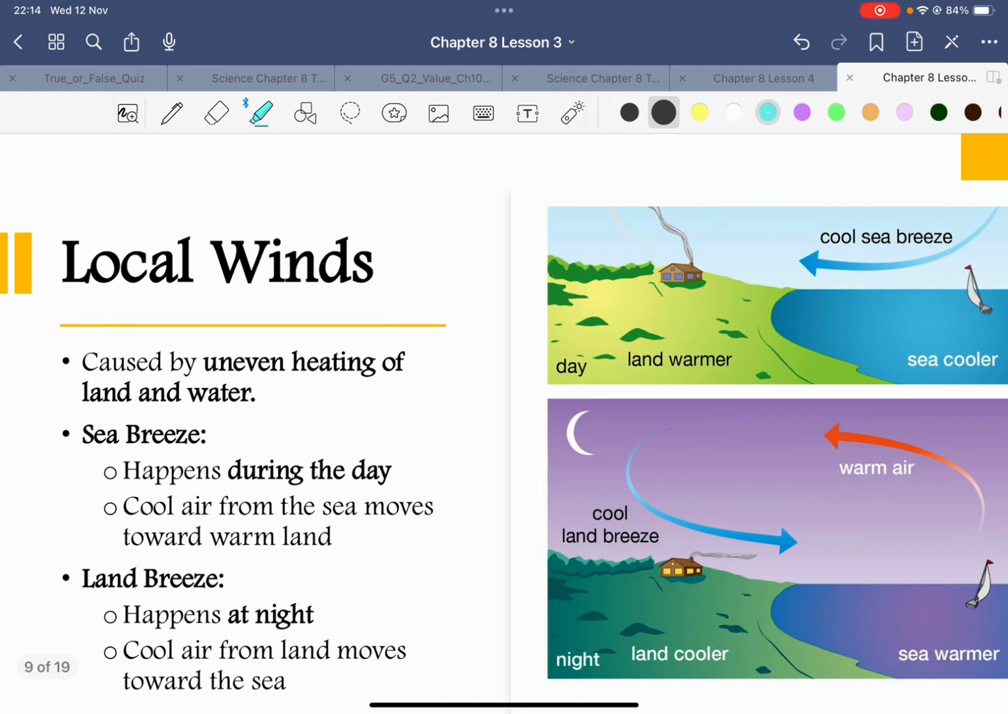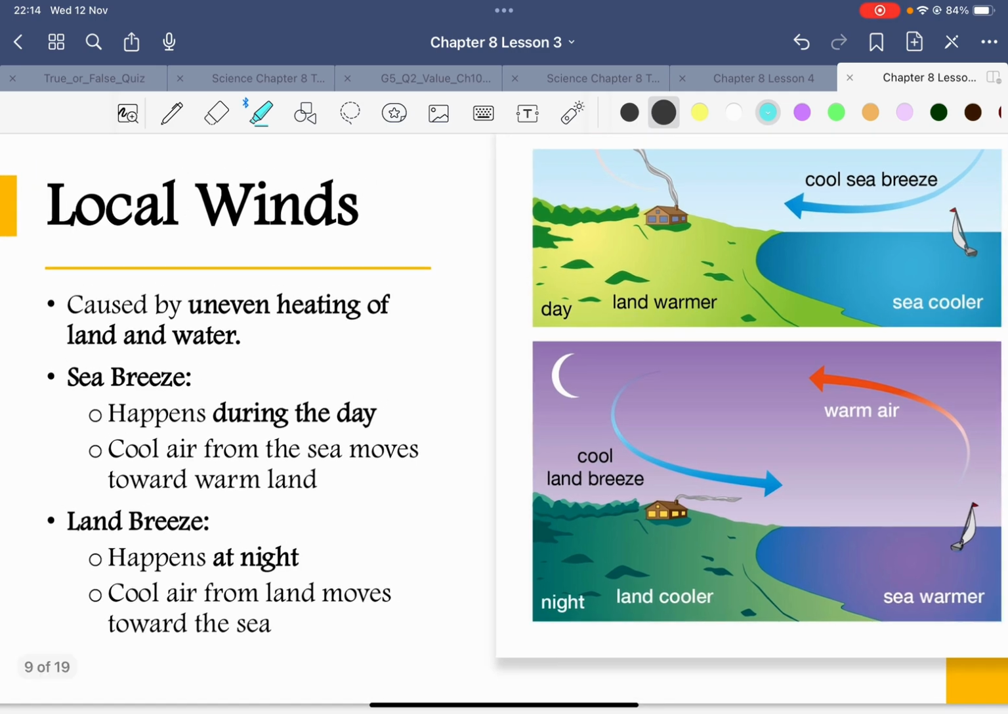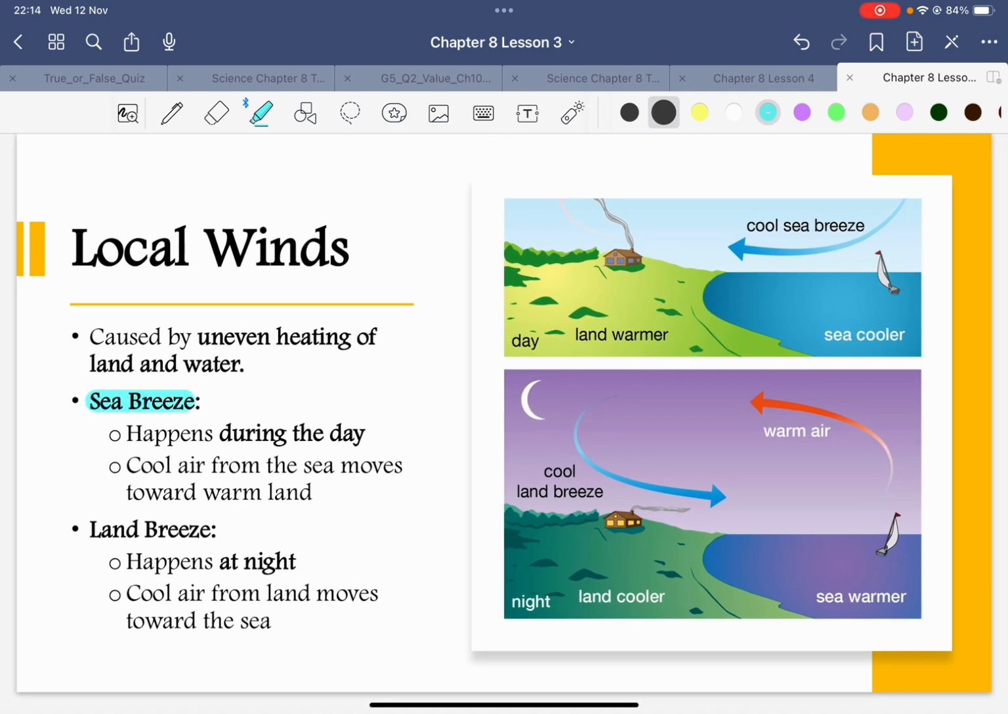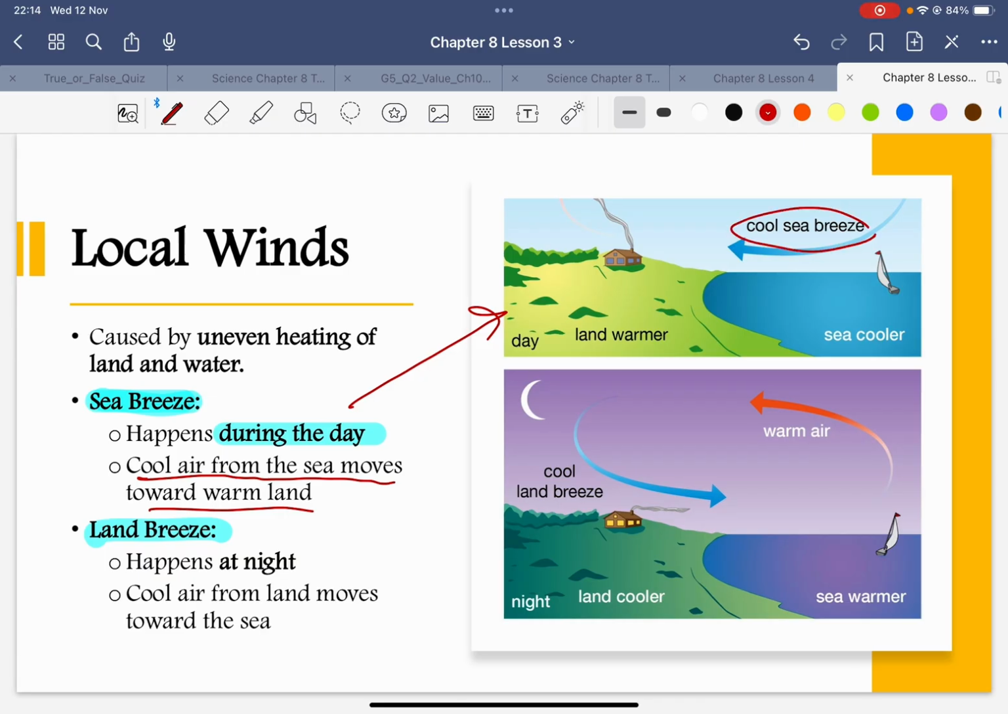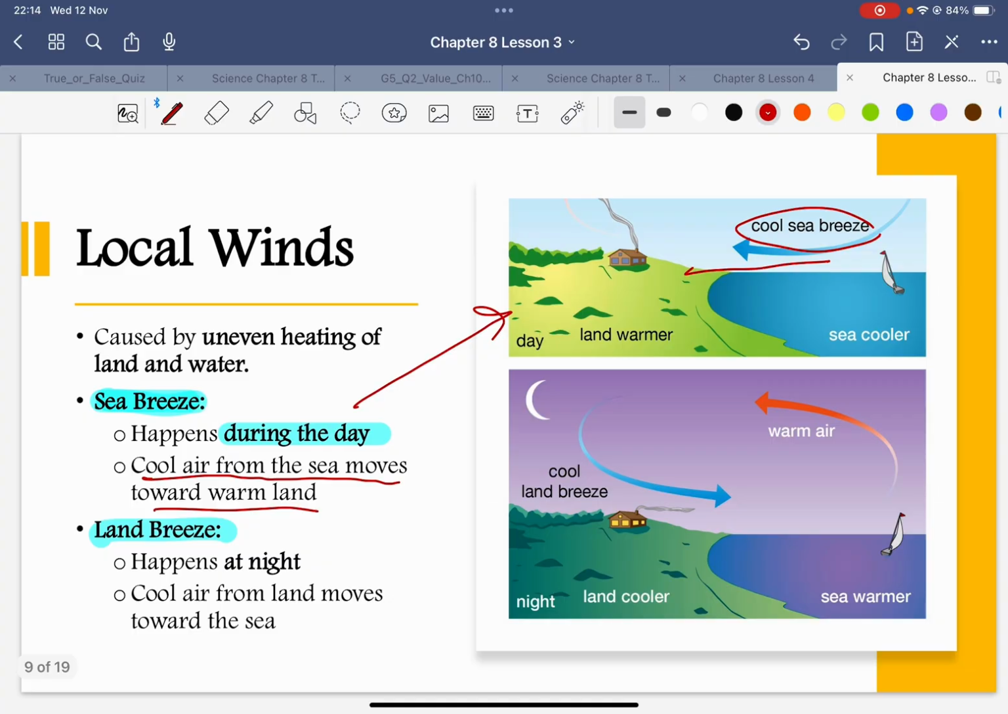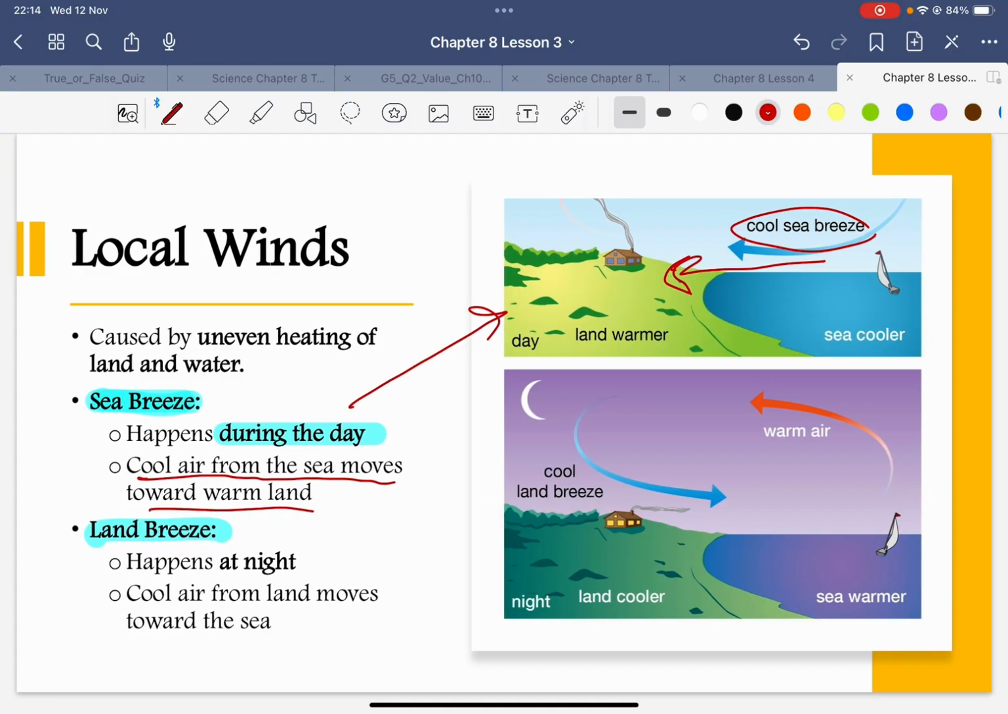High pressure, low pressure. This is the thing you have to know. Local wind: you have sea breeze and land breeze. What's the difference? Sea breeze happens during daytime, as you can see here. Sea breeze means cool air from the sea moves towards the warm land. So this is a cool breeze coming from the sea to the land.